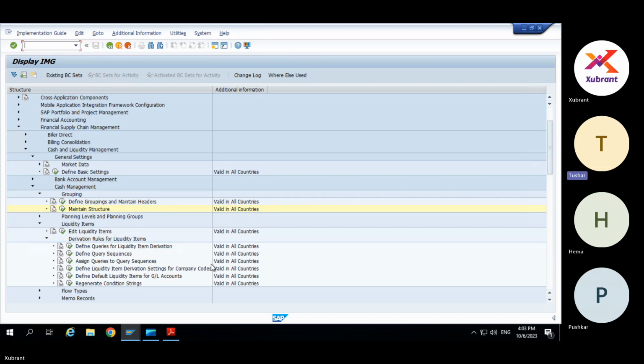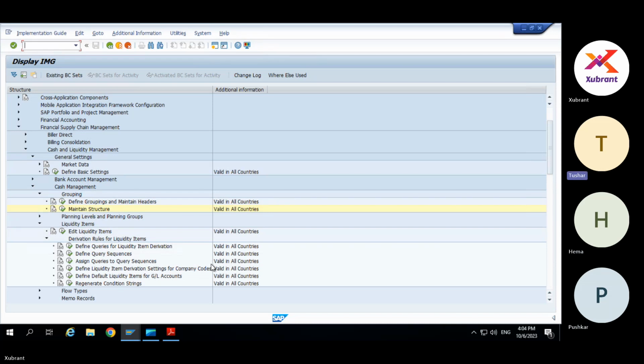I think Hema in CTS was using these FF reports, right? The scope was very limited, Tushar. And we were in ECC anyways at that time, so those were standard ECC reports only.